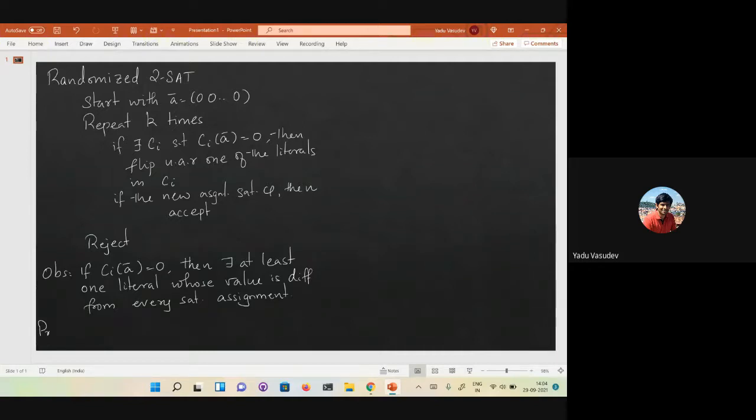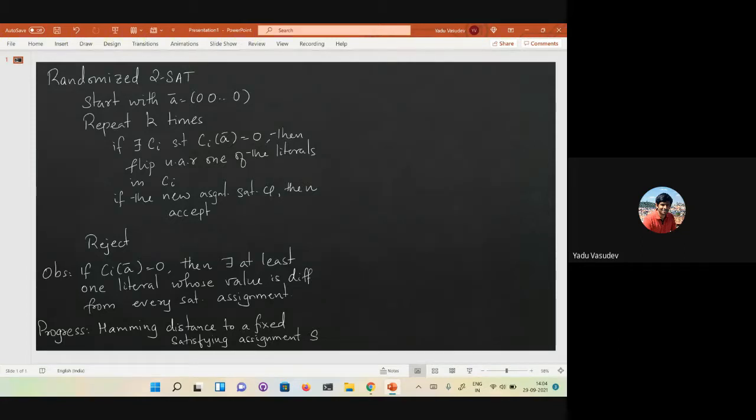And the progress here, right, the measure of progress is the Hamming distance to a fixed satisfying assignment. Call it S. You're looking at the Hamming distance to this fixed satisfying assignment, and the hope is that each time you make this flip, you are reducing the Hamming distance.